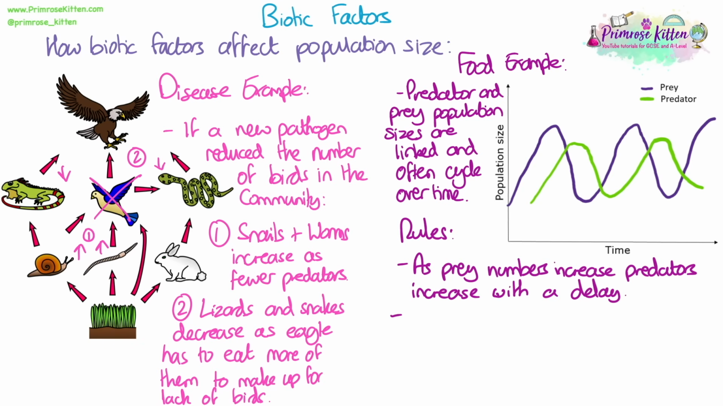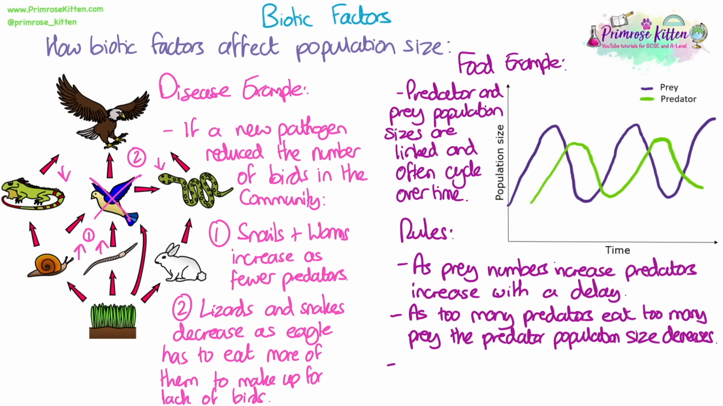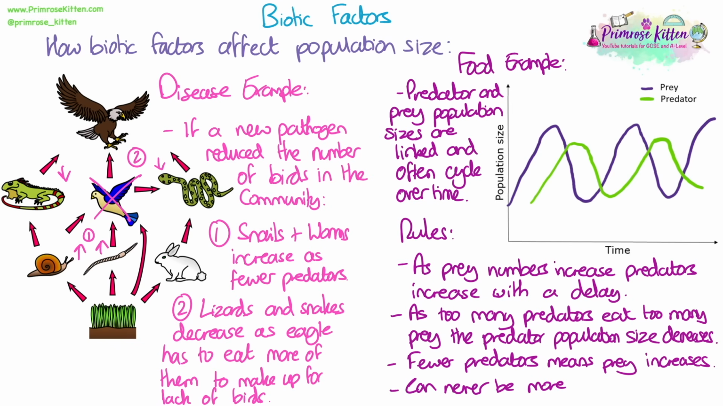There are certain rules that these predator-prey cycles always follow. As prey numbers increase, the predator numbers will increase because there's more food, so more of them are able to survive and reproduce, but there will be a slight delay. As the population size of the predators increases, they might eat too many prey, and so then the predator population size will decrease because they now have a lack of food. When the predator numbers have decreased, fewer predators means that the prey numbers can then increase because more of them can survive to reproduce.